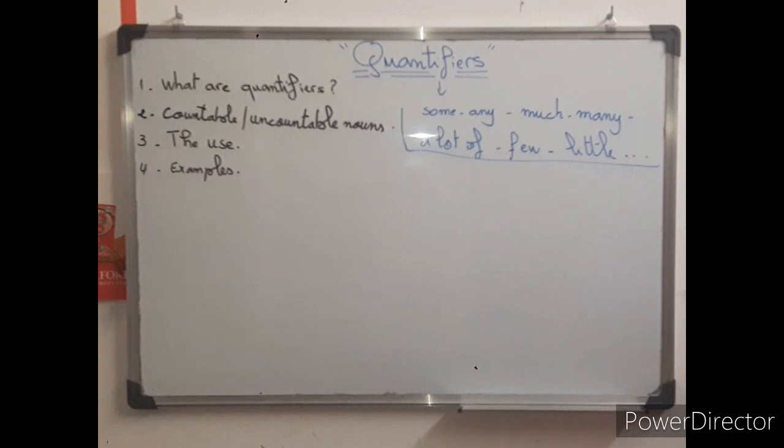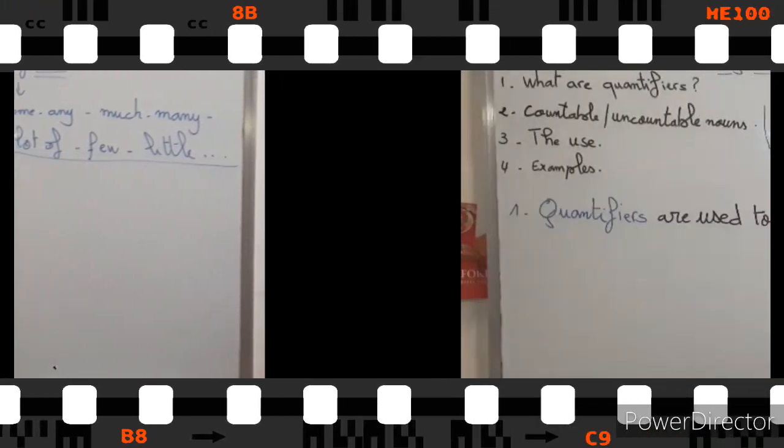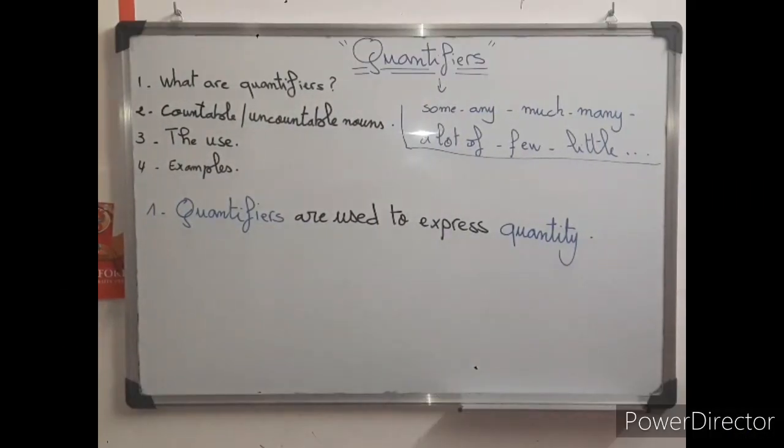So again, when I say what are quantifiers, what's their use? When do we use them? Simply speaking, and in a very easy way, quantifiers are words, des mots. They are words used to express quantity. Ce sont des mots pour exprimer la quantité.